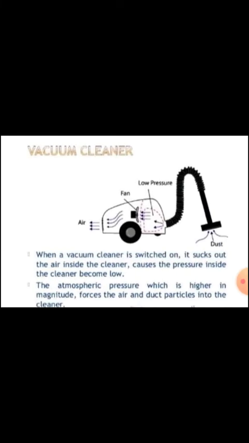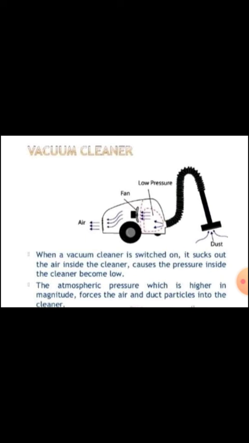The vacuum cleaner is a device which is used to clean the floor. When a vacuum cleaner is switched on, it sucks out the air inside the cleaner, causing the pressure inside the cleaner to become low.